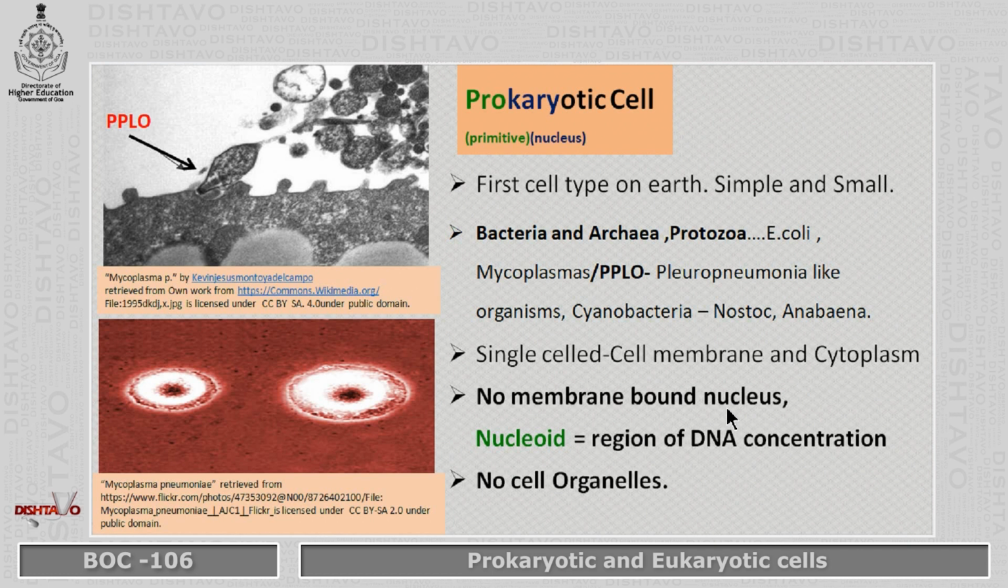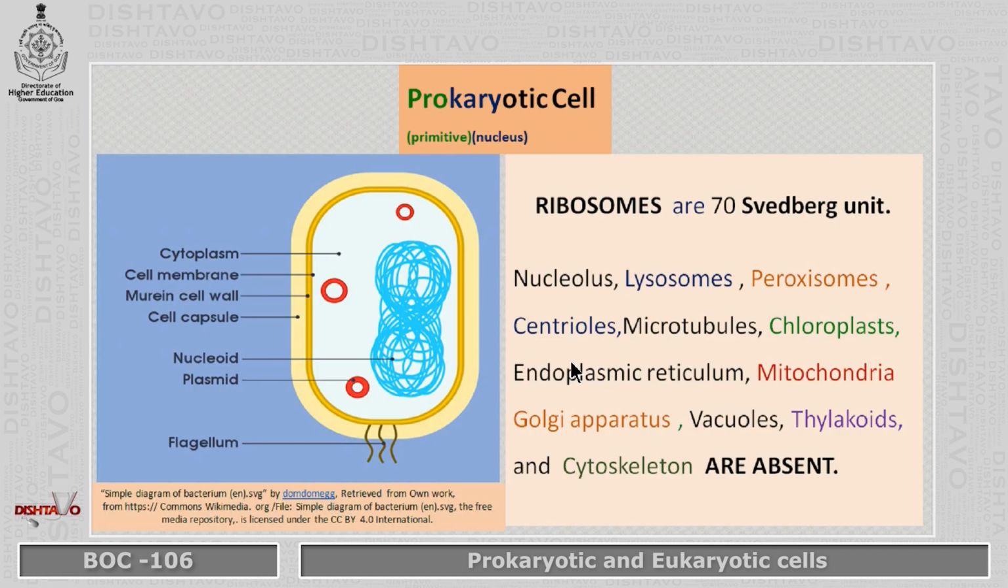The single cell, they have a cell membrane and the cytoplasm, but no membrane-bound nucleus. They just have some little region of DNA concentrated, which is called as the nucleoid, and no other cell organelles. So if you see here, you won't see much of things here in the cell.